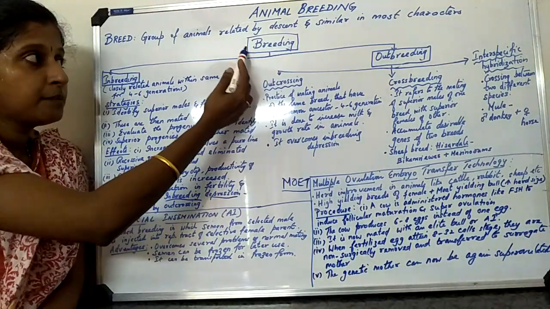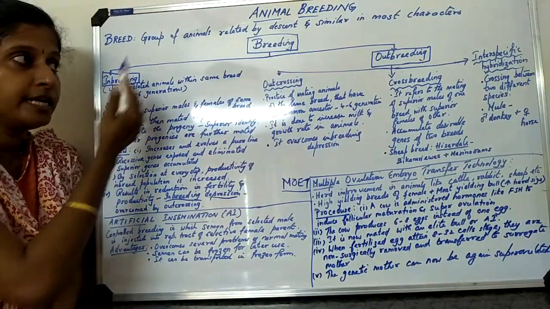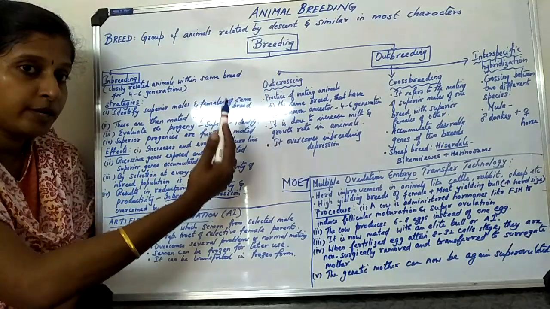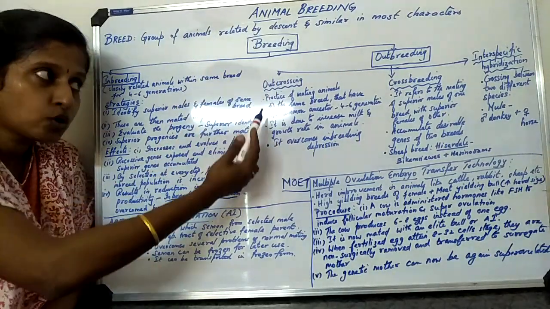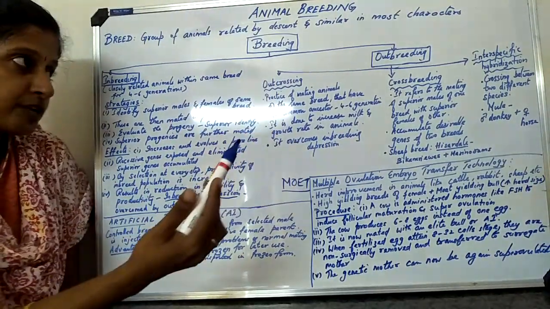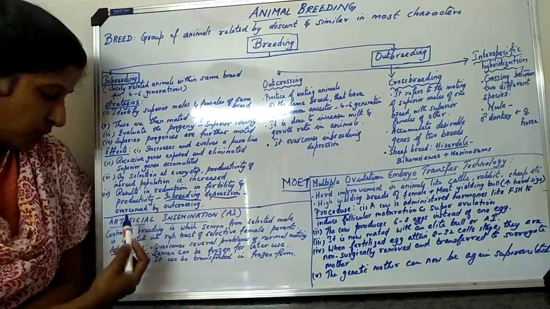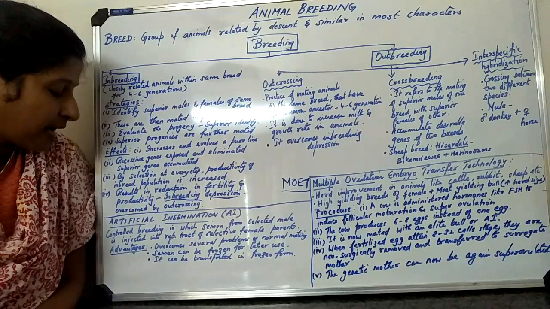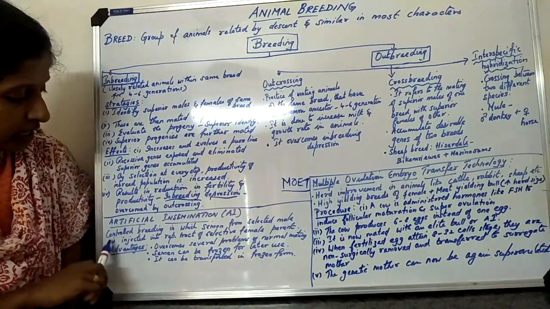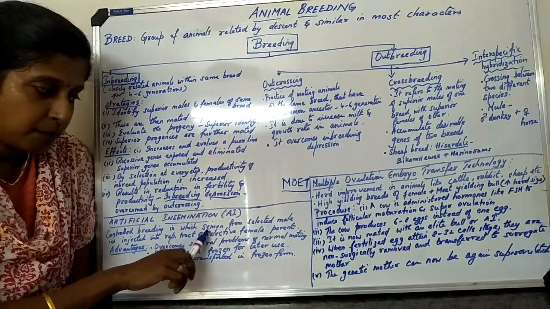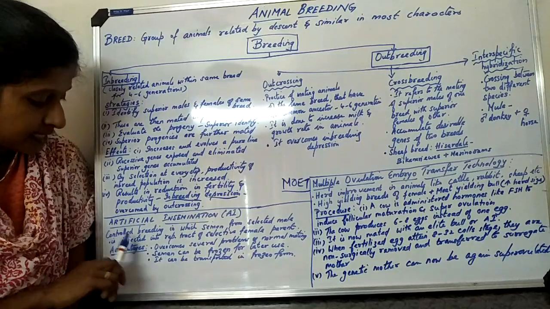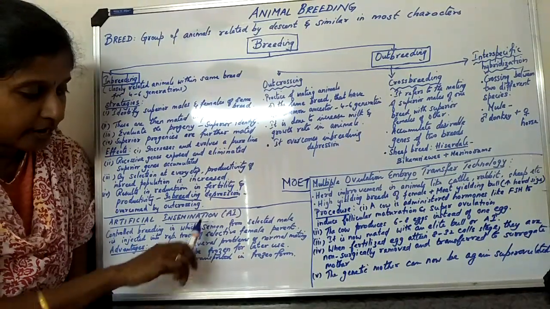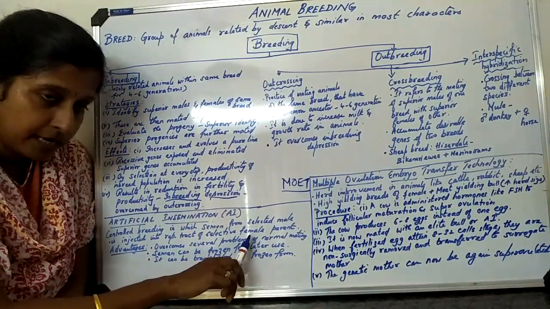Hope this is clear. Animal breeding is divided into two types: inbreeding and outbreeding. In outbreeding, how many are there? Three. What are they? Outcrossing, crossbreeding, and interspecific hybridization. Now the next one is artificial insemination, the next topic. So what is artificial insemination? Controlled breeding in which semen from a selected male is injected into the reproductive tract of the selected female parent.